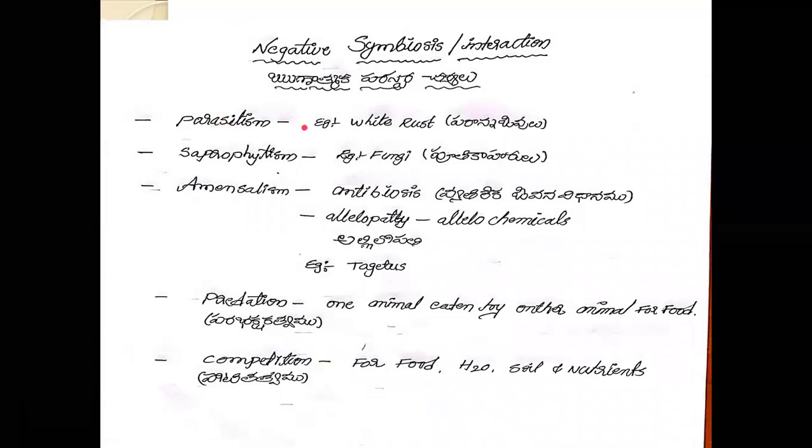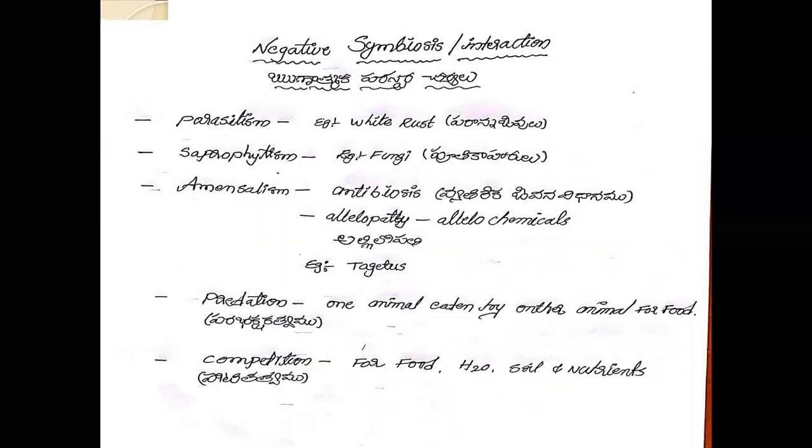First, parasitism. The best example of a parasite is the white rust disease, caused by Albugo. The Albugo fungus is completely parasitic on the Brassicaceae family.